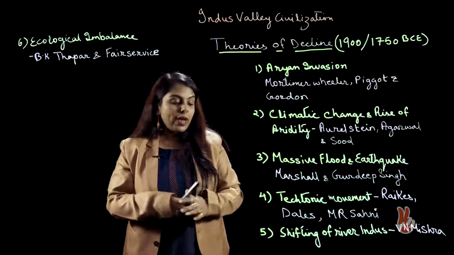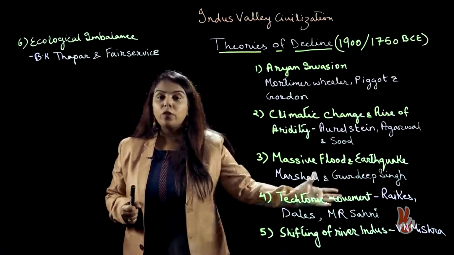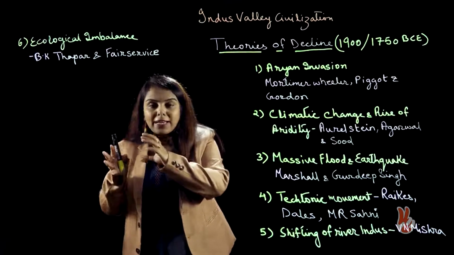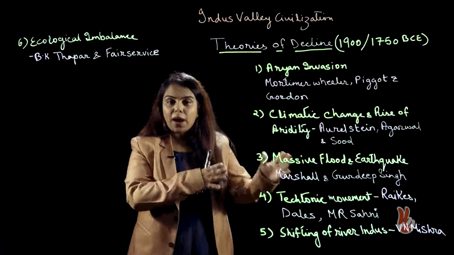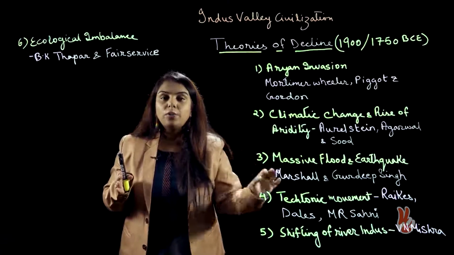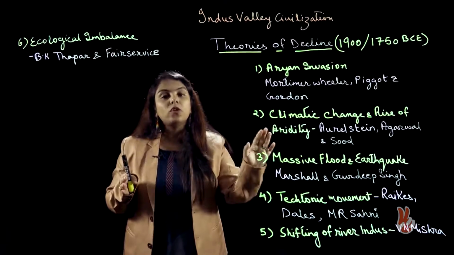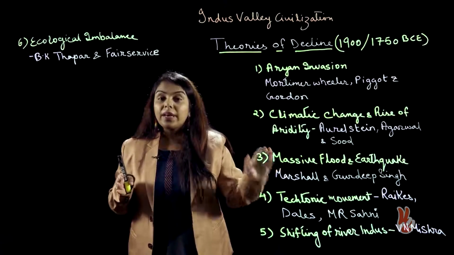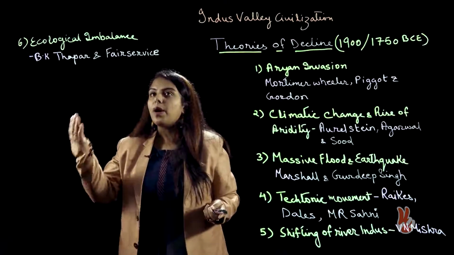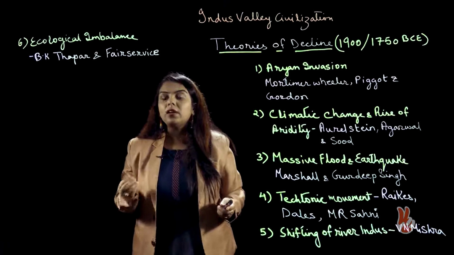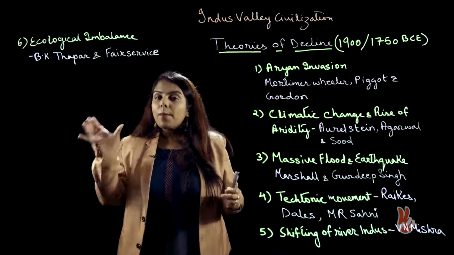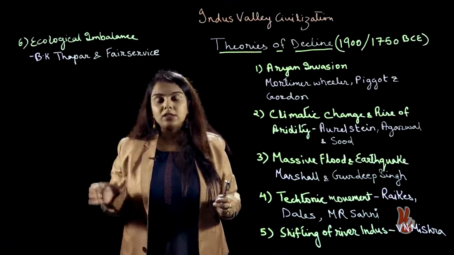In case there was a shift of river water, the people of that site might have moved slowly to other parts, and this did take place, but that cannot be termed as the only reason for the decline of the civilization, because another group of historians, B.K. Thapar and Fairservis, come up with their theory where they say that along with all the above given points, there might have been an ecological imbalance as well.